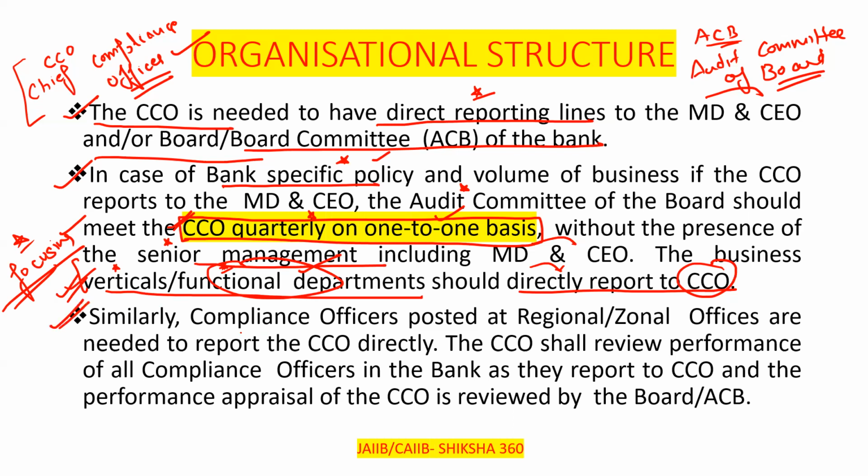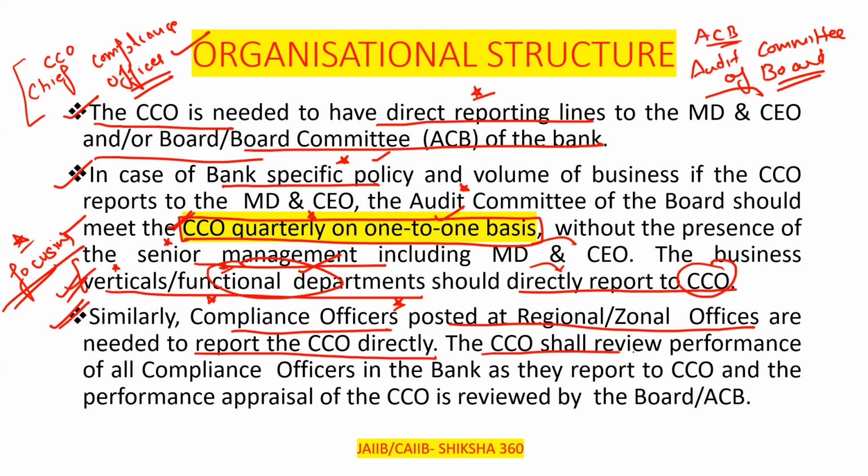Next one. Similarly, the compliance officers. Clear? At every place you will find the compliance, like at the branches. It is the responsibility of the branch head to do all the work with the compliance. Over the branch head, there is a regional or zonal office. They have to do compliance, whether the branches are following the guidelines or not. Similarly, compliance officers posted at the regional or zonal office are needed to report to the CCO directly.